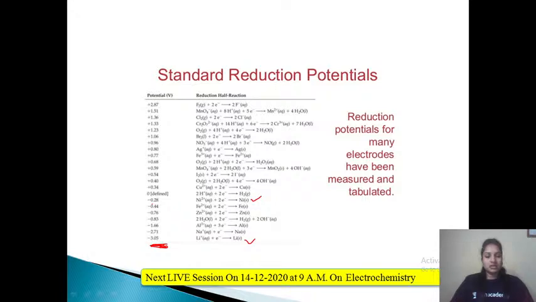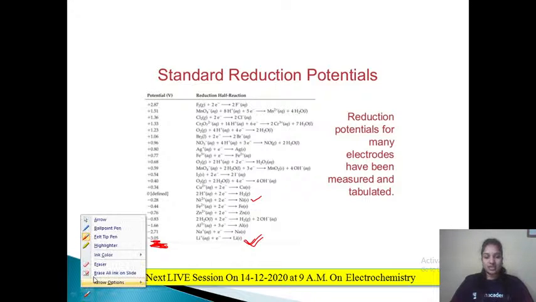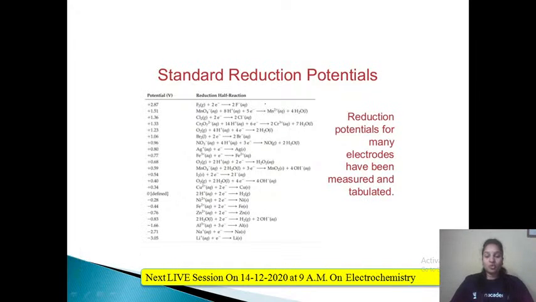Nickel has a reduction potential of minus 0.28 volt, whereas lithium has minus 3.05 volt. Which is more negative? Definitely minus 3.05 volt. Therefore, among nickel and lithium, lithium will act as a better reducing agent because its standard electrode potential value is more negative. These are less negative, right?